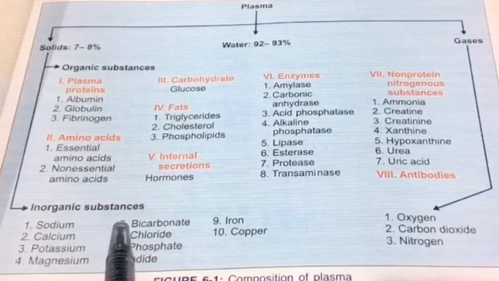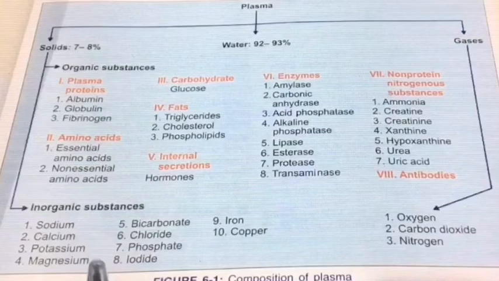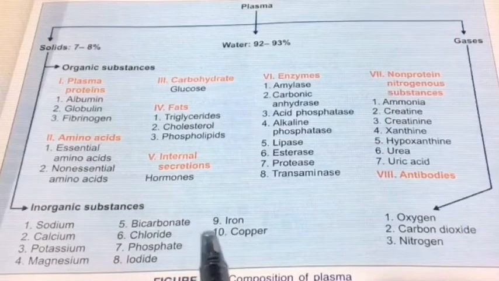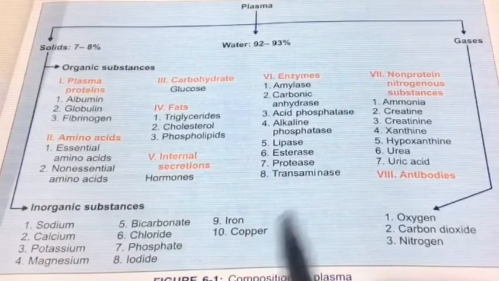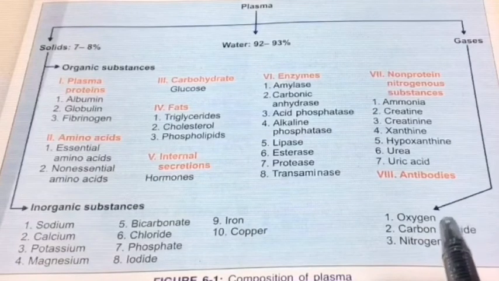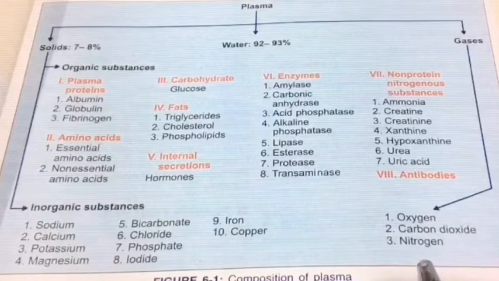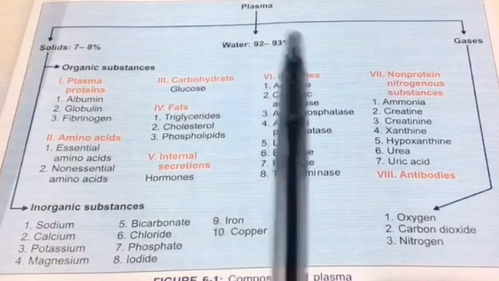Inorganic substances contain sodium, calcium, potassium, magnesium, bicarbonates, chloride, iodide, iron and copper. The gaseous component has oxygen, carbon dioxide and nitrogen. The plasma is straw in color.